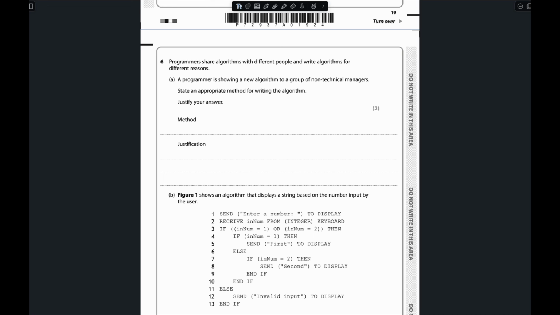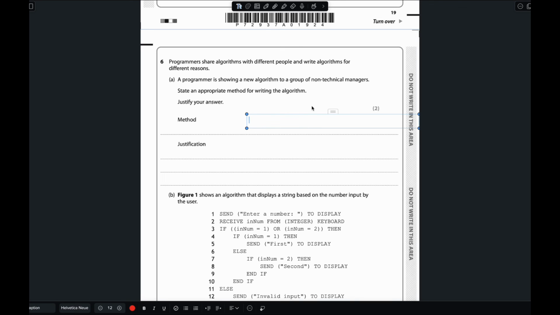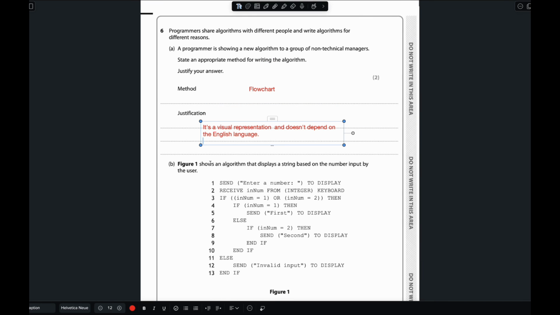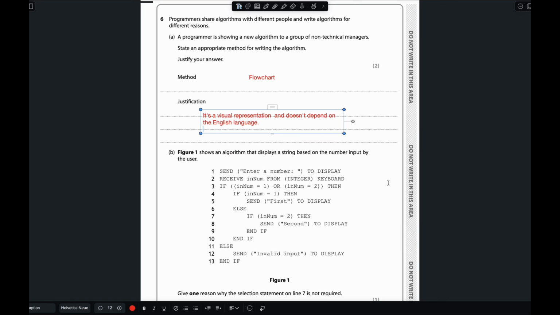That visual representation does not depend on English, but pseudocode depends on English, right? Some users, clients or managers maybe are not that good in English. So for that reason, I think the best method will be the flowchart. And the justification is that it's a visual representation and doesn't depend on the English language.